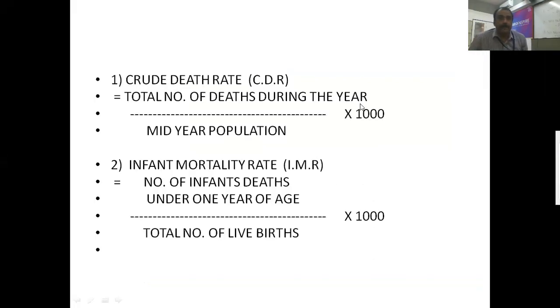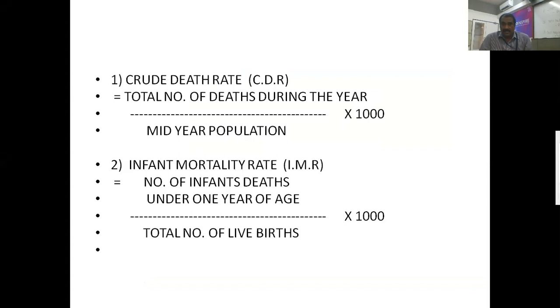So we are here. The next one is infant mortality rate, the second one. Number of deaths under 1 year of age divided by the total number of live births into 1000. Once again, I am repeating.